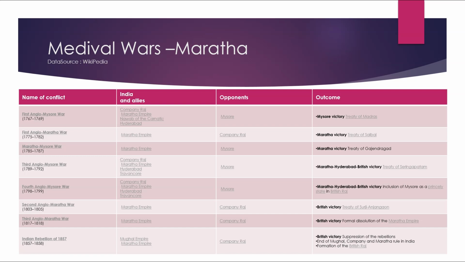Name of the conflict: First Anglo-Mysore War, 1767 to 1769. India and its allies were Company Raj, Maratha Empire, Nawab of the Carnatic and Hyderabad. Opponents were Mysore. Outcome was Mysore victory, Treaty of Madras.